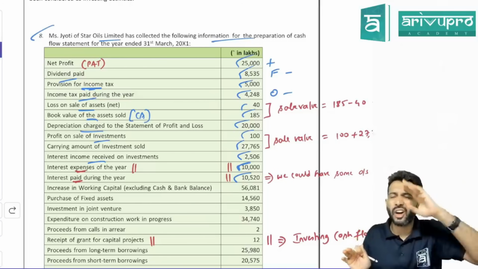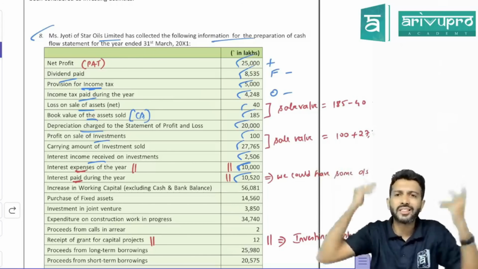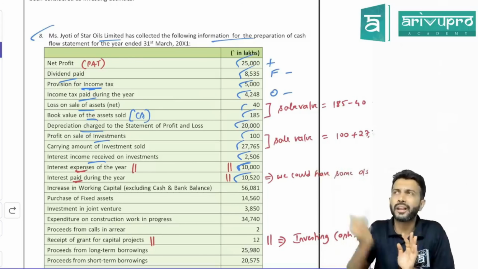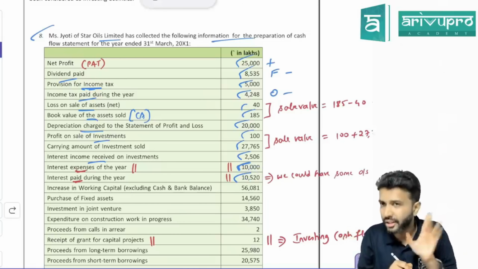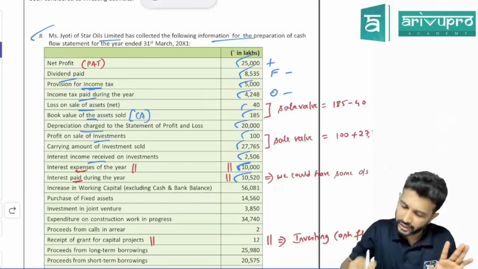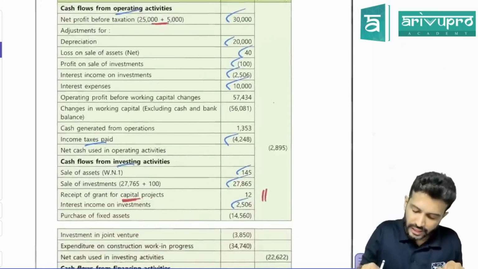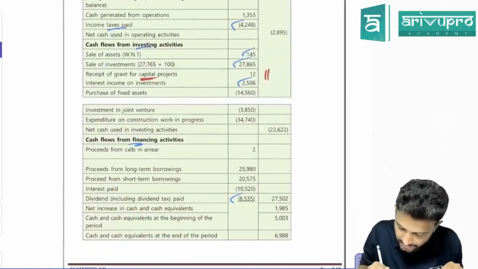Cash flow statement, we are not bothered whether it relates to next year, last year or current year. Cash flow statement simply considers cash coming in, cash going out. Did cash go out because of this? Yes. How much? 10,520. Interest paid, no? Which activity? Financing activity. 10,520 have they reduced under financing activity?